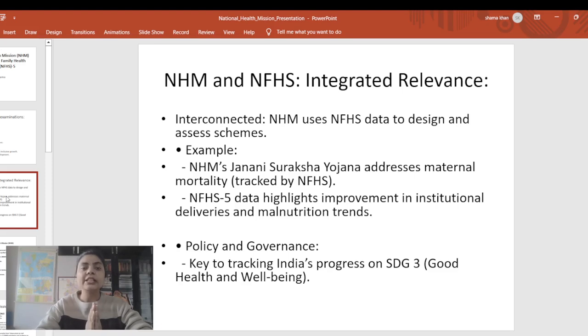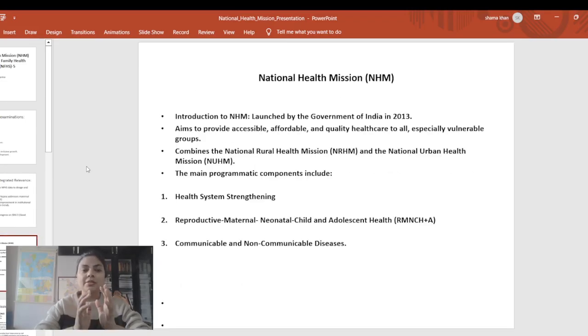Here we can see National Health Mission's Janani Suraksha Yojana, which addresses maternal mortality, and this maternal mortality is being tracked by the National Family Health Survey. This is how we can connect both topics and see their relevance. In policy and governance, it is key to tracking India's progress with respect to Sustainable Development Goal 3, that is good health and well-being. I have separated National Health Mission and National Family Health Survey 5, and at the end we are going to integrate both of them.